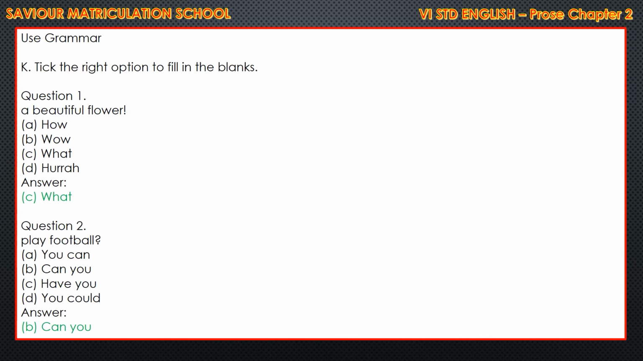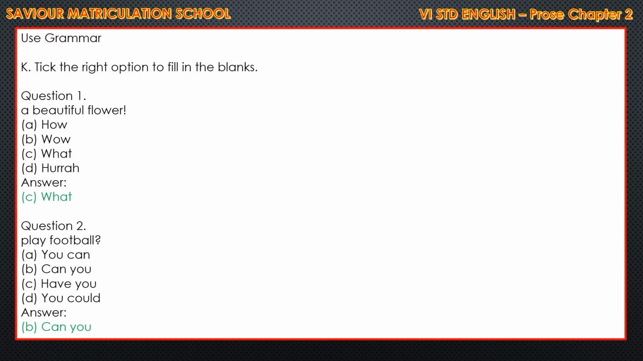Question 1. Dash a beautiful flower. So that exclamatory mark is written. So answer will be, the 4 options are given: how, wow, what, hooray. So what a beautiful flower. Then question 2.